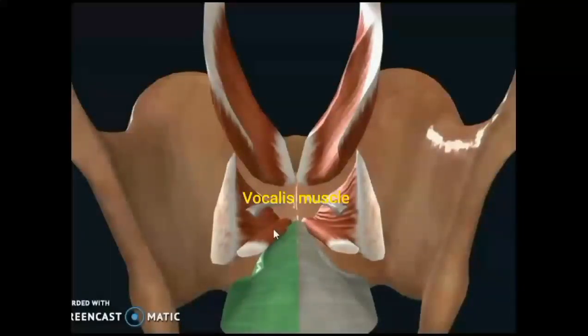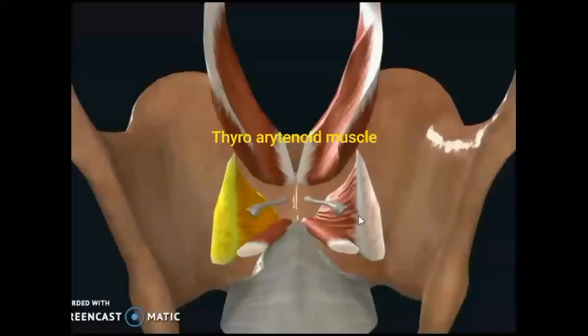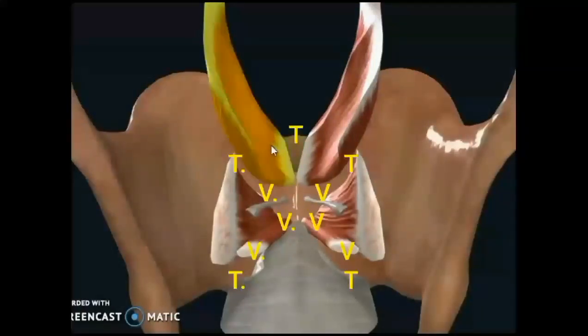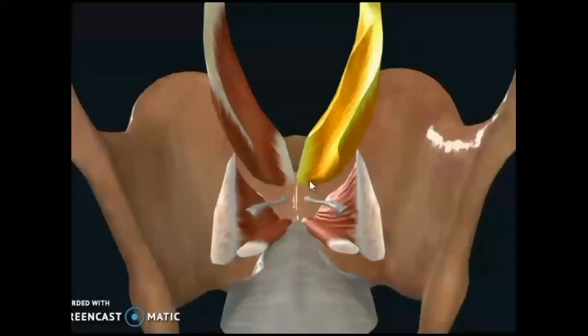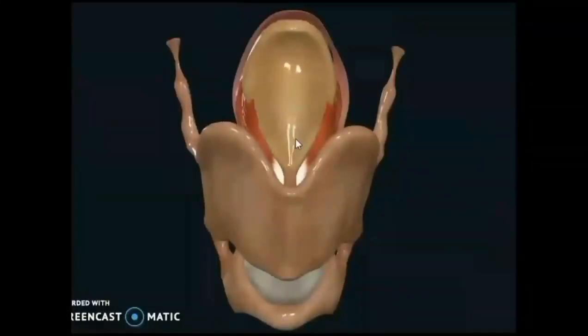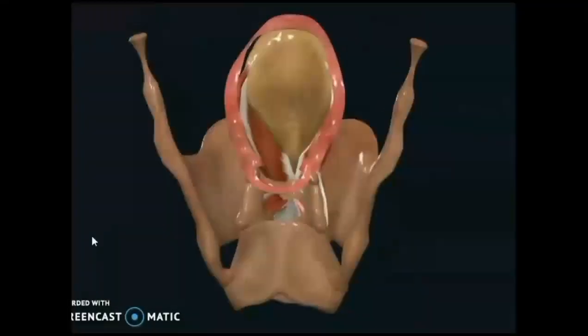Lateral to the vocal folds you see a pair of vocalis muscles, one on each side, then lateral to vocalis you see thyroarytenoid. So in the midline above, behind the thyroid angle, thyroepiglottic ligament; below and lateral, the pair of thyroepiglotticus; below and medial, vestibular fold; below and medial, vocal fold; lateral to the vocal fold on each side vocalis muscle; and lateral to vocalis, thyroarytenoid. So remember TTV, VVT, these are the structures attached to the internal surface.